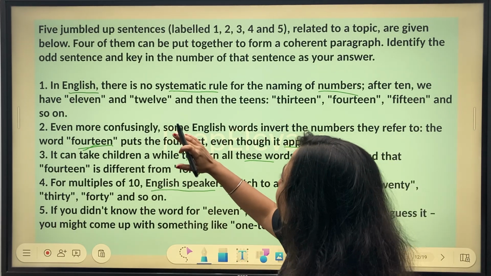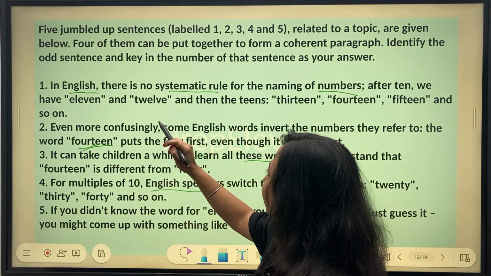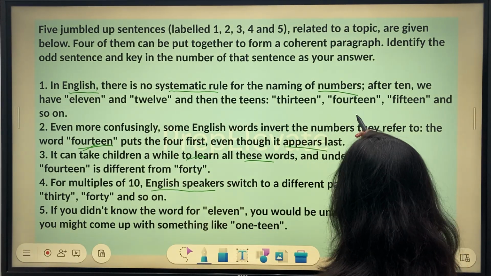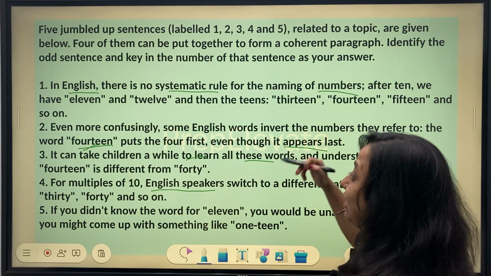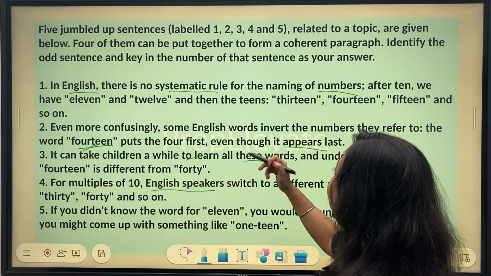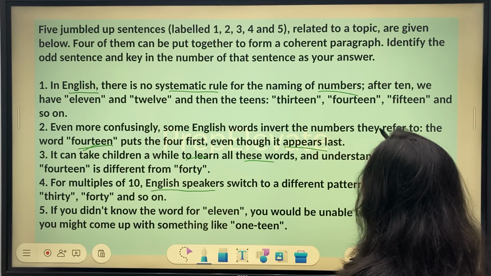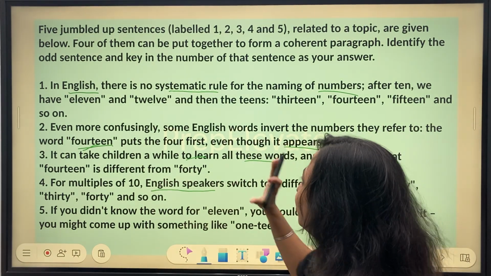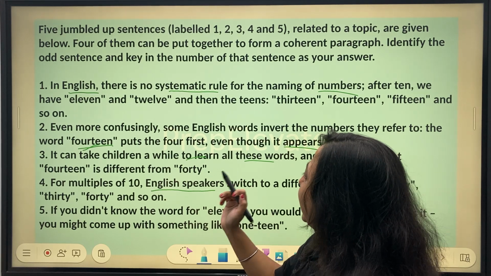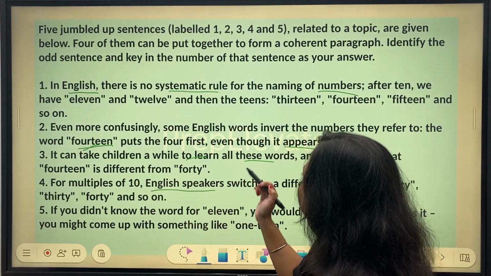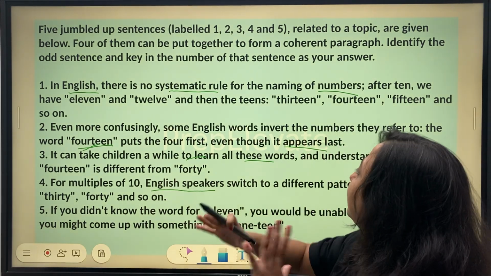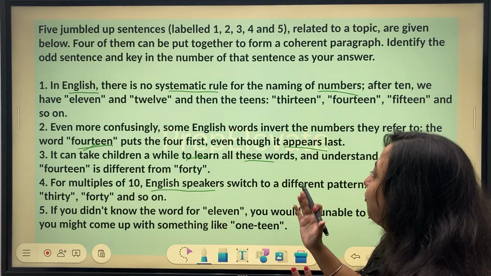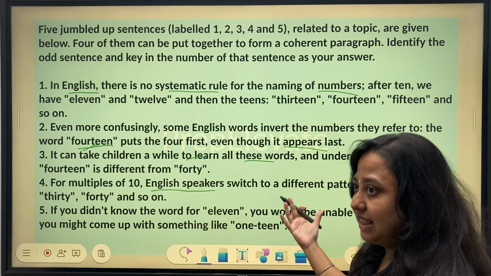Now, let's discuss the question. In English, there is no systematic rule for the naming of numbers. After 10, we have 11 and 12, and then the teens, 13, 14, 15, and so on, right? Pretty interesting, right? This base looks very interesting to me. Even more confusingly, some English words invert the numbers they refer to. The word 14 puts the 4 first, even though it appears last.